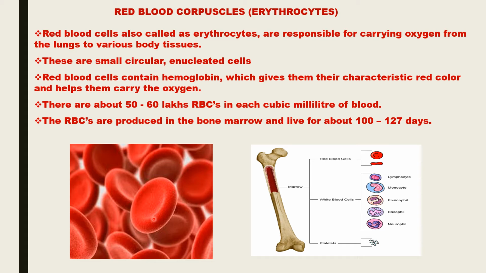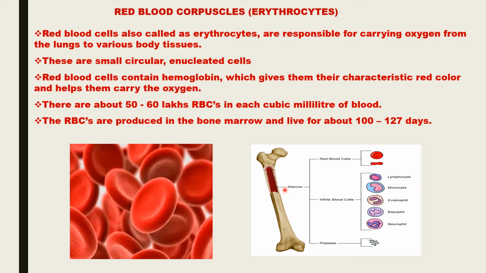An adult human male has about 5 millions of RBCs in per cubic milliliter of blood, whereas an adult female has slightly less number of RBCs, that is about 4.5 million RBCs in per cubic milliliter of blood. In adults, the RBCs are produced in the marrow of the long bone. So this is the marrow, the center portion of the bone. So this is where the RBCs are produced. The RBCs have a life of about 100 days to 127 days.